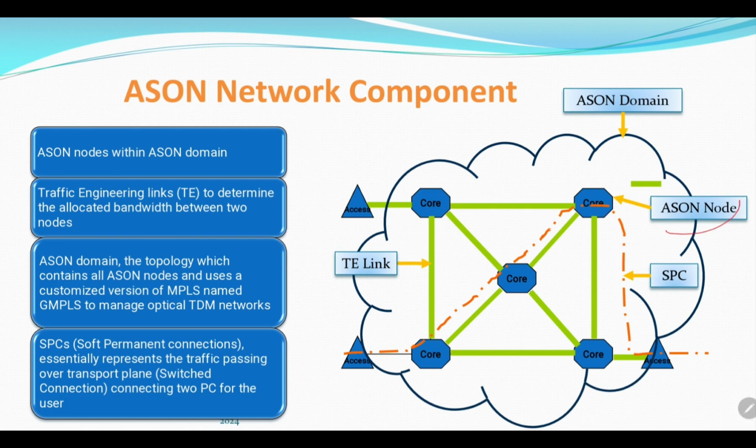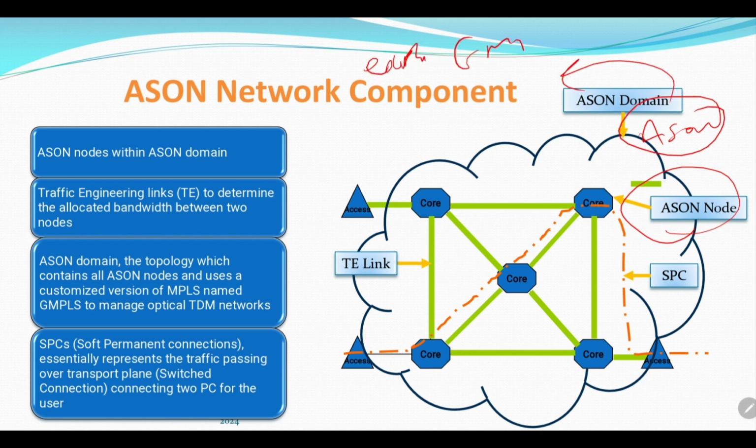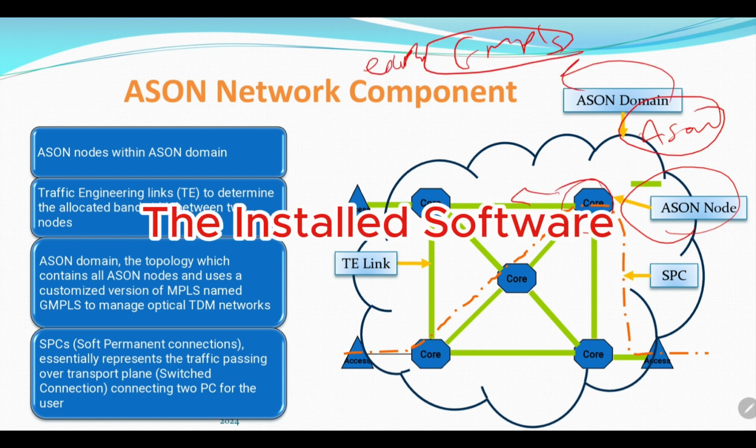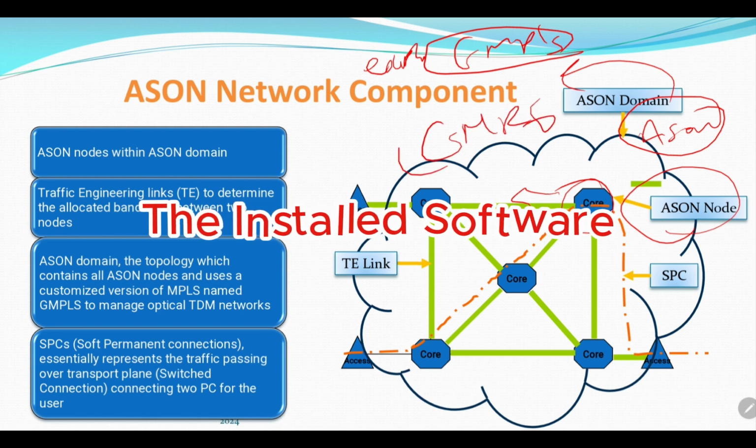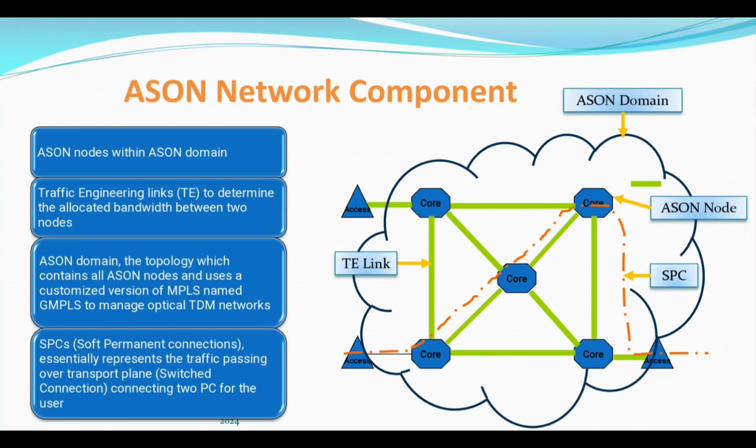The ASON node itself has its own configuration, the GMPLS routing engine. Of course, for a connection from node A to node Z, we should create a soft permanent connection.